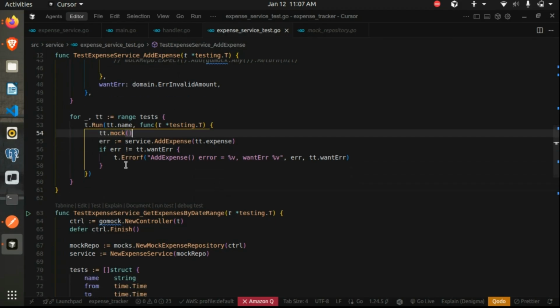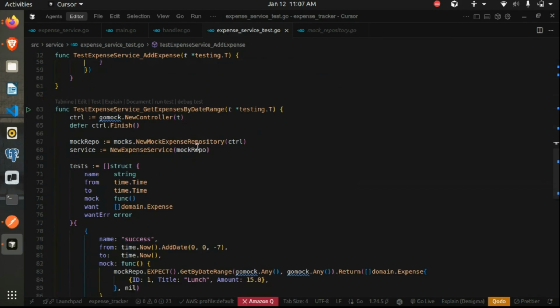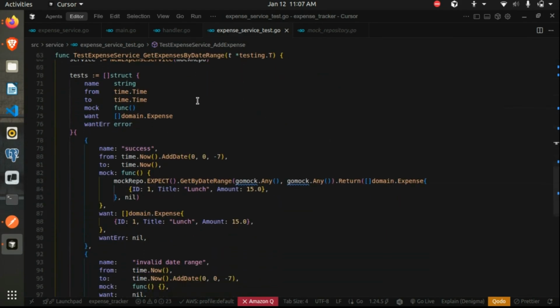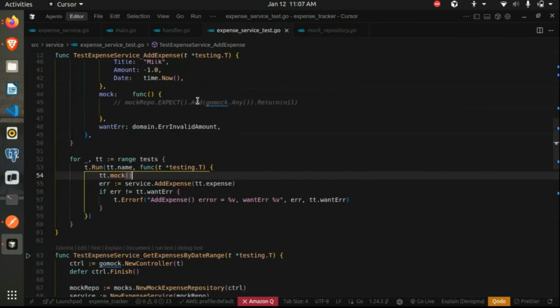And if it fails, we can just log, and there are other functions too to verify all this stuff. So this is one of the methods which we use. And then similarly, we have test cases for different functions. So I'll share this with you.